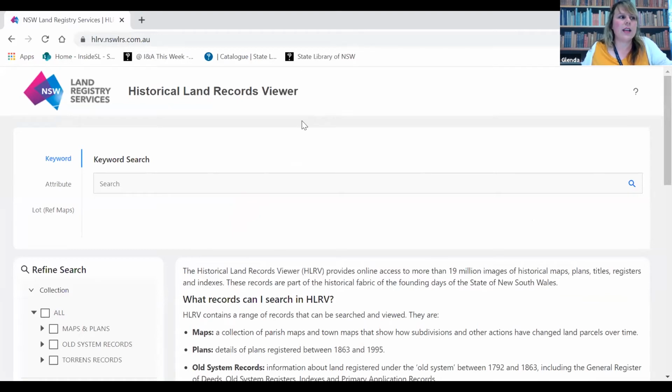So we have three main elements to the page. The top box here is where you enter your search. Now it's automatically set on keyword search. To search by attribute, just click on it, and the same with lot down here.